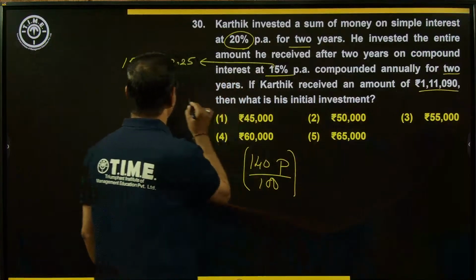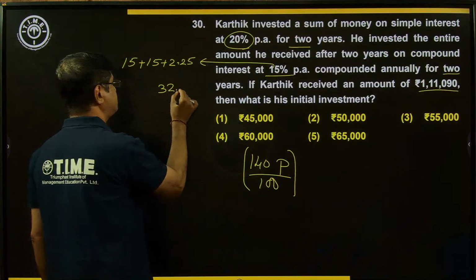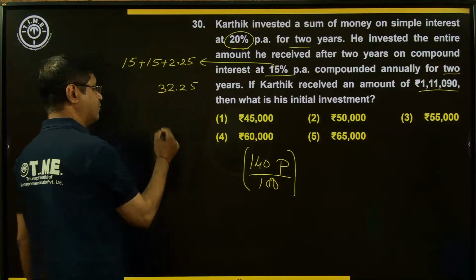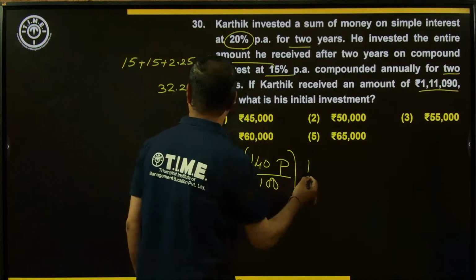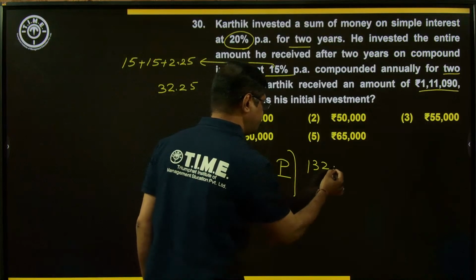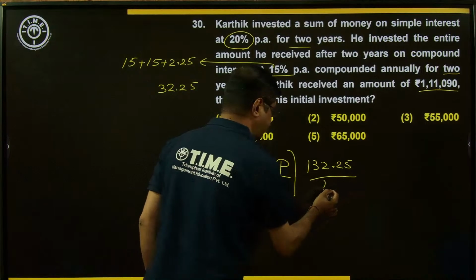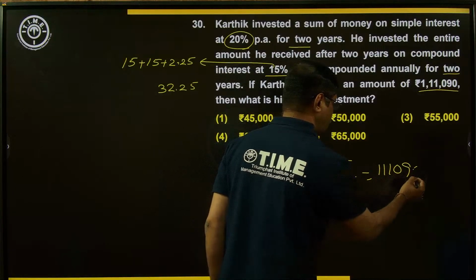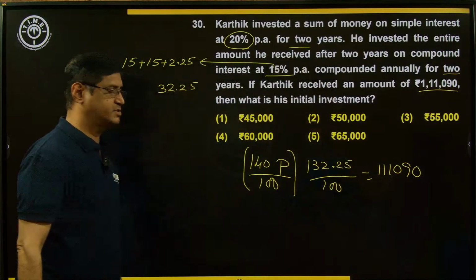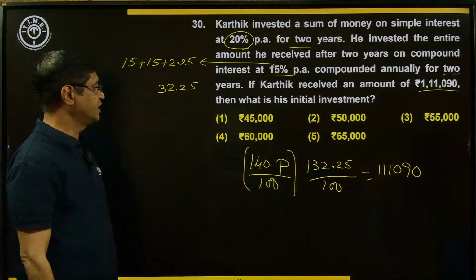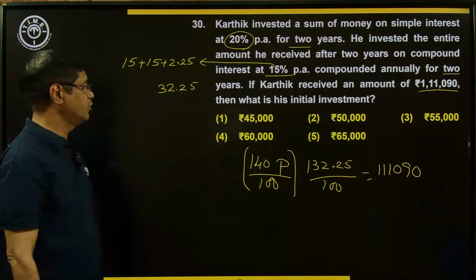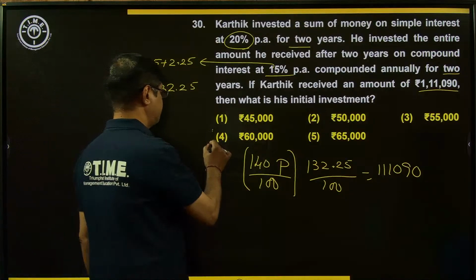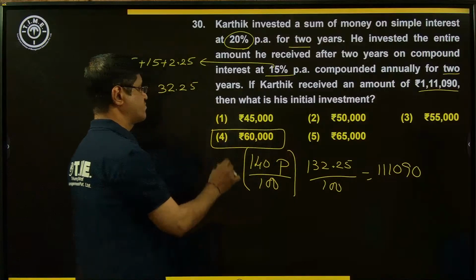Now this is the interest value, 32.25. Amount means add principal. Here 132.25% is equal to 111090. Simplify this. Solving this, we get the value of P. Now, what is the value of P? On solving this, we get P as 60,000.